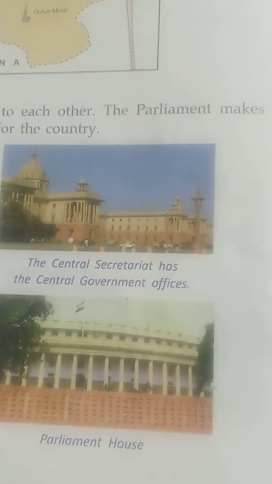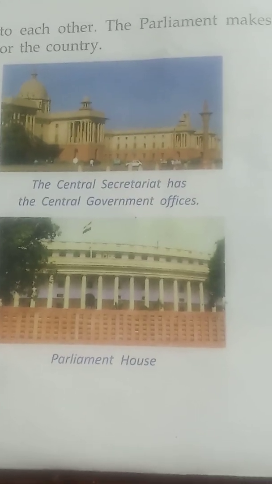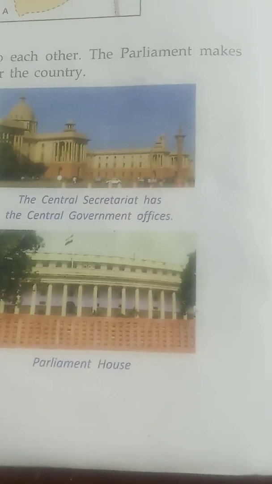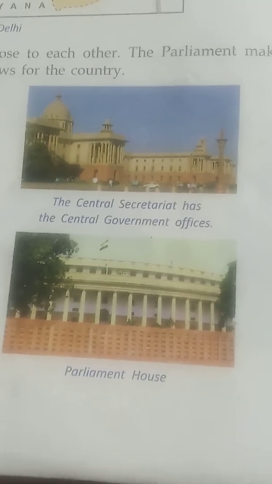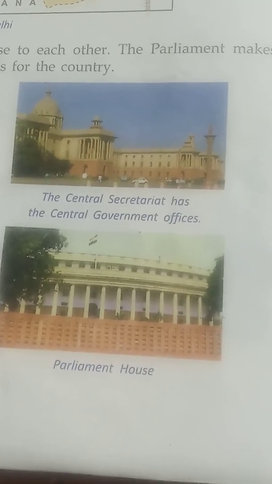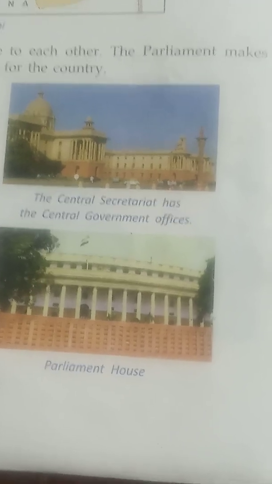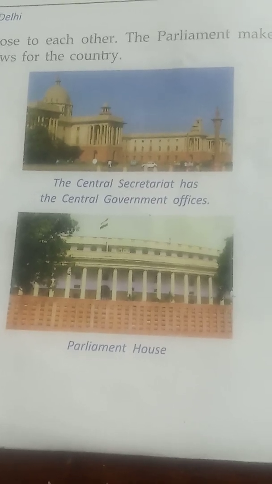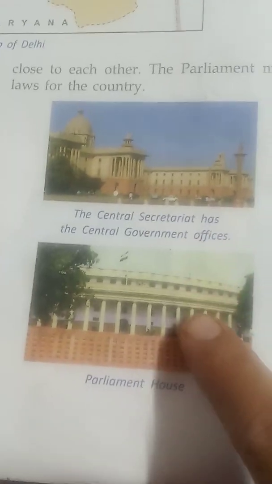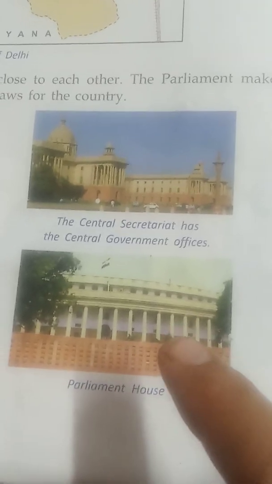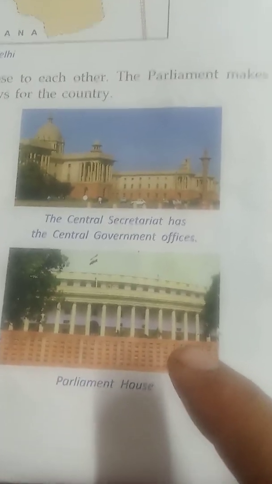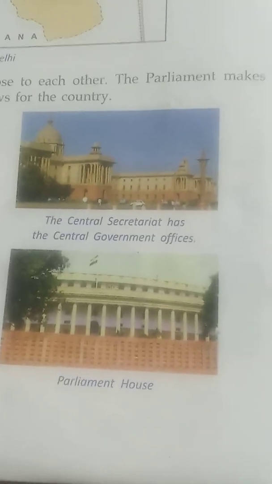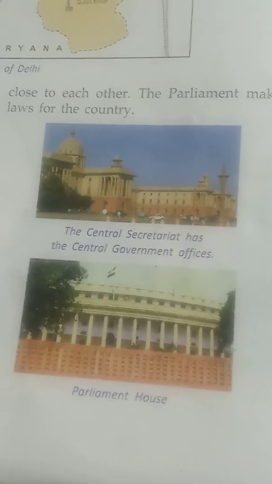There are many important government offices in Delhi. The Central Secretariat has two main blocks. The cabinet ministers have their offices in North Block. The offices of the Prime Minister and other ministers and the government departments are in South Block. The ministers discuss national issues in the Parliament House. The offices of the governments of other countries are also in Delhi. They are called embassies or high commissions.